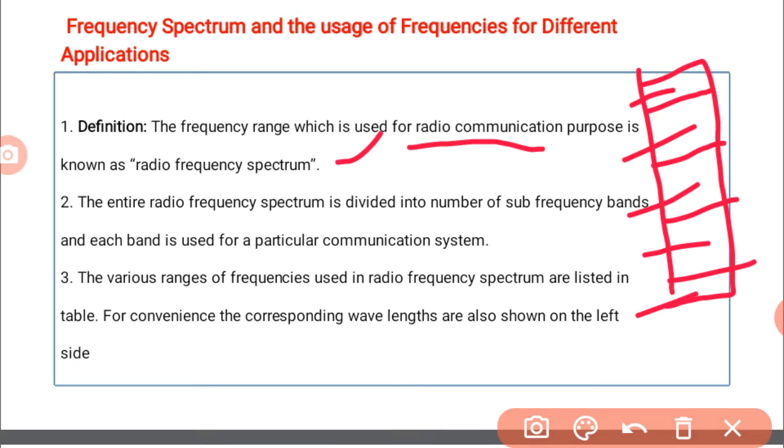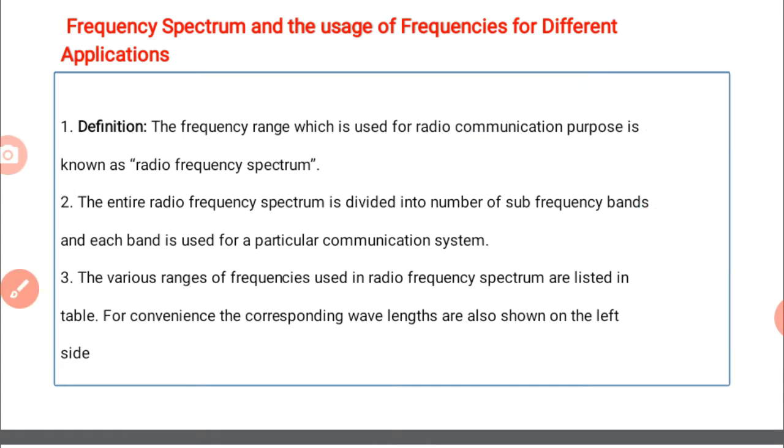The various ranges of frequencies used in the radio frequency spectrum are listed in the table. In this table we denote the frequencies, and the wavelengths are also shown on the left side. In the next slide there is a table that lists the frequencies and the wavelengths, which is our frequency spectrum.